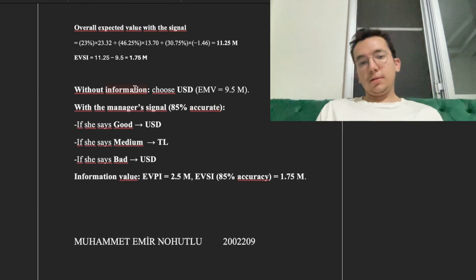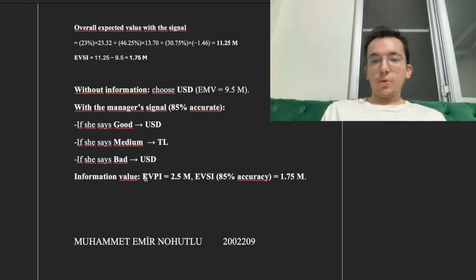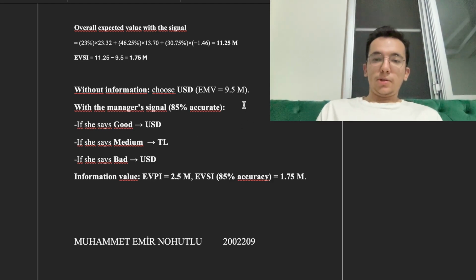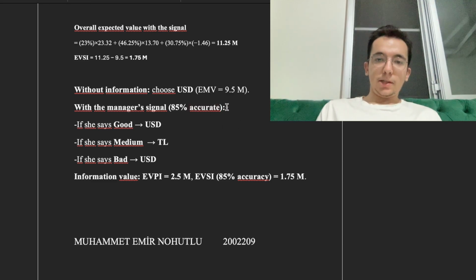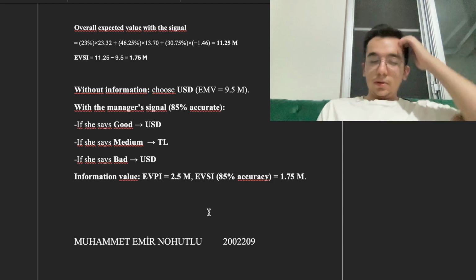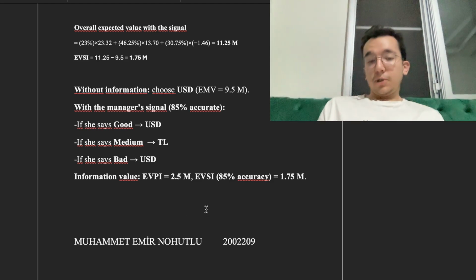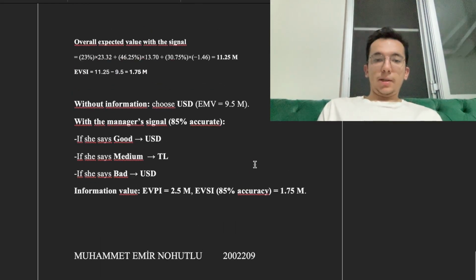In the final, I can say all the choices. With no information, only EMV, expected monetary value: US dollar is 9.5, Turkish lira was 7 million, so I choose US dollar. And with the manager signal, with 85% accuracy: if she says good, US dollar; medium, Turkish lira; and if she says bad, US dollar. And value of information: expected value of perfect information is 2.5 million, and sample information is 175 million. And that's all I can say.